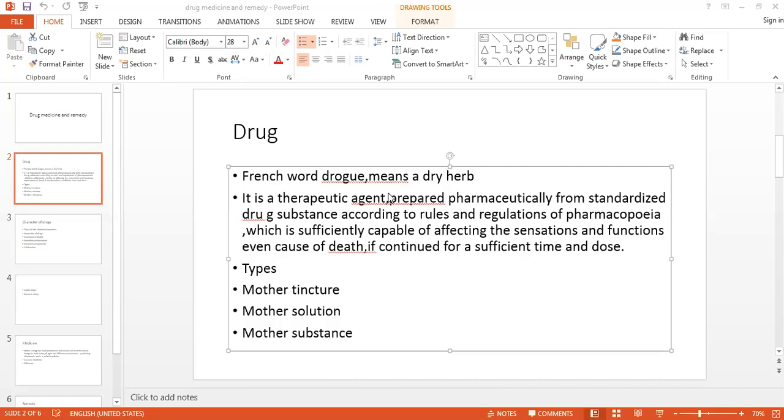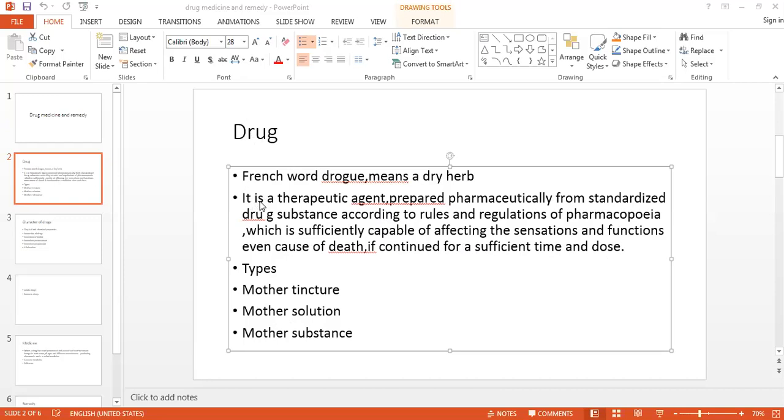So that drug should have the capacity to cause abnormal sensations and functions, and if it is more than the required quantity, then this may cause death if continued for a sufficient time and dose. Or, if slowly that person is taking the poison in a small quantity, 0.5 gram, 0.5 gram, 0.5 gram, arsenic has a capacity to deposit in your body. So once it crosses that fatal dose limit, then this will again lead to death. So all these qualities are present in the agent. That agent is known as drug.